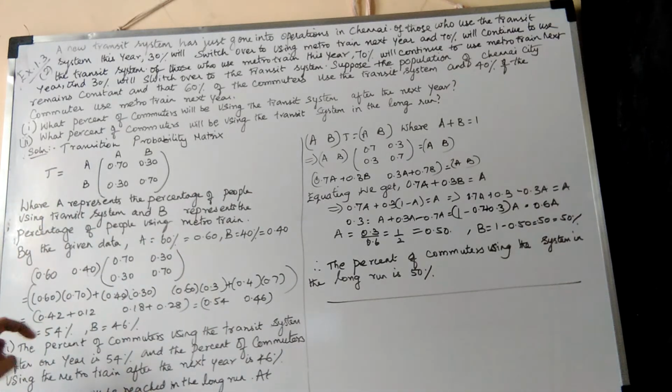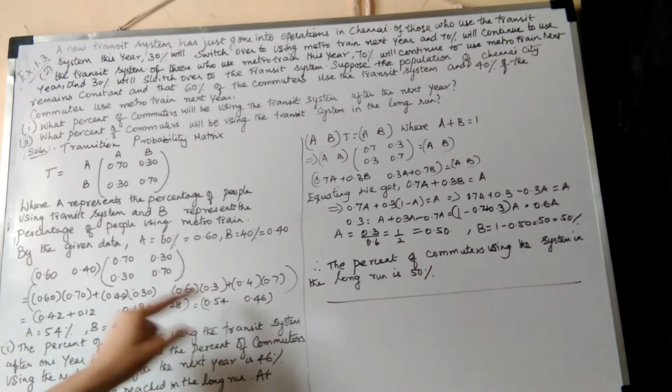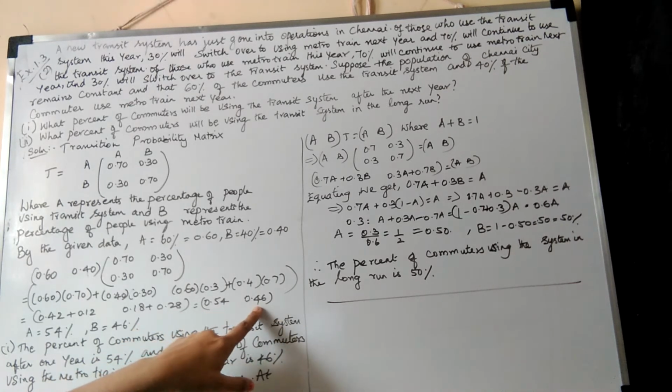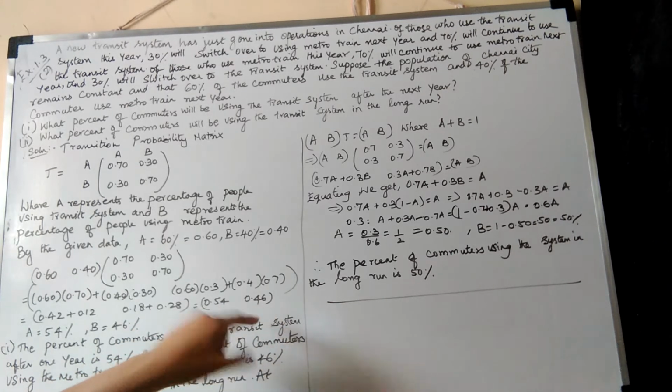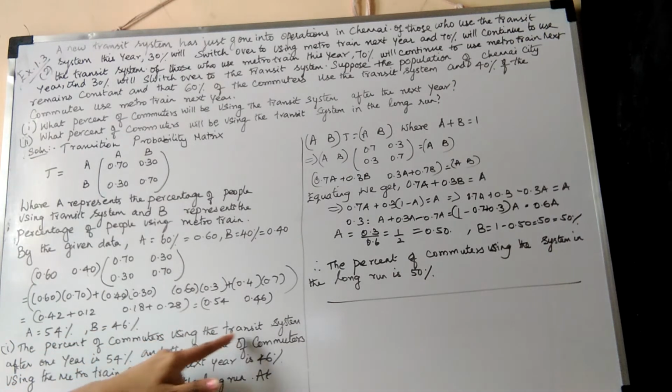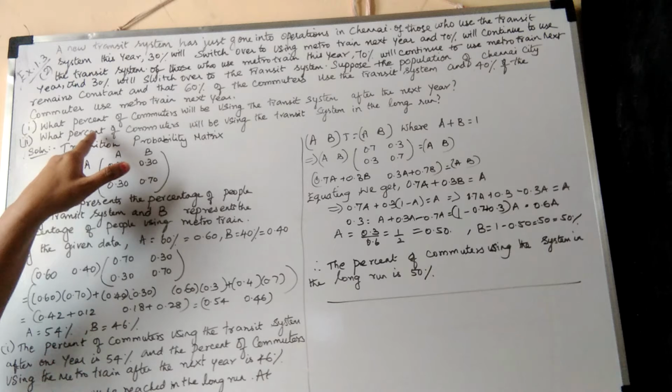Right, so the answer is 0.42 plus 0.12, that is 0.54. Similarly 0.18 plus 0.28 is 0.46. So your A matrix is 0.54, which means 54%. B matrix is 0.46, which is 46%. So A people will be 54%, B people will be 46%. So the percent of commuters using the transit system after 1 year is 54%, and 46% use the metro train.